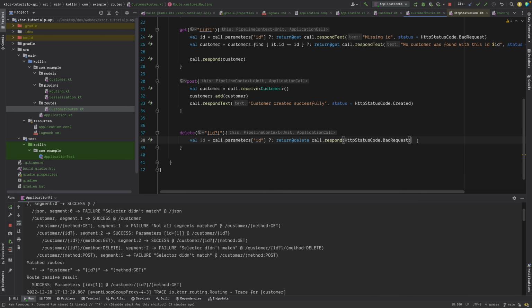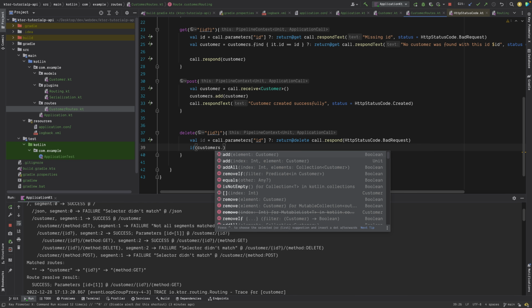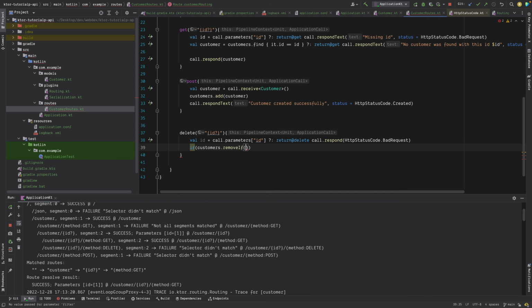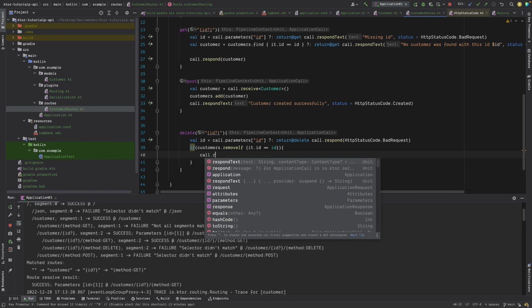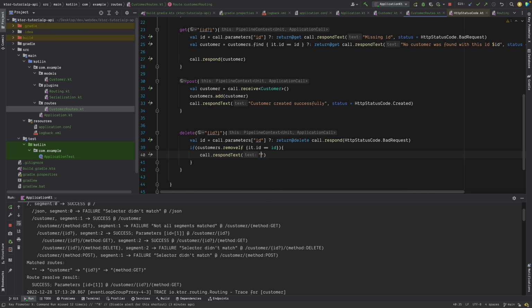And if we find the ID, then we can just say customers dot remove if. So we can use something called remove if, which is nothing but we can check if it dot id is equal to this id, then we can just say call dot respond text that customer removed successfully, right?